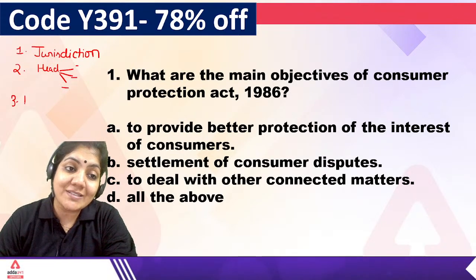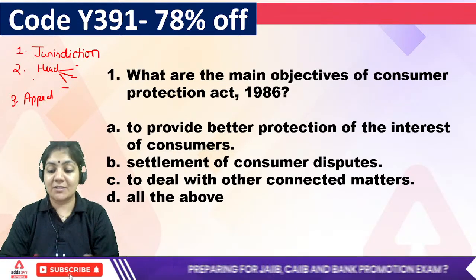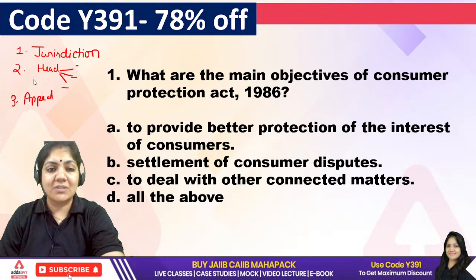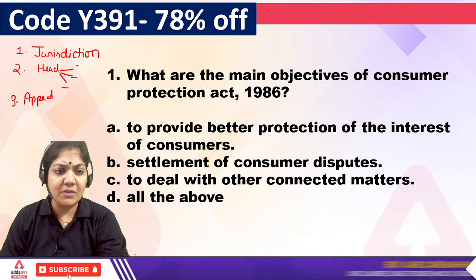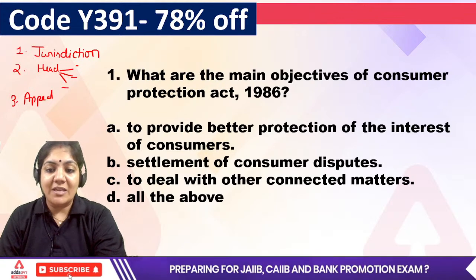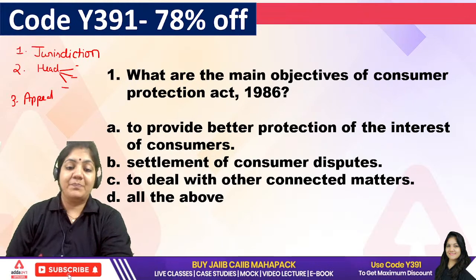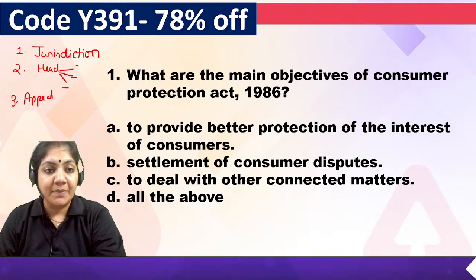The third is how much the appeal period is, suppose if we want to appeal from district to state, state to national. These three topics are the important ones for this Act. Pinky ma'am has given me the exam answer D. Let the other participants please give me the answer.